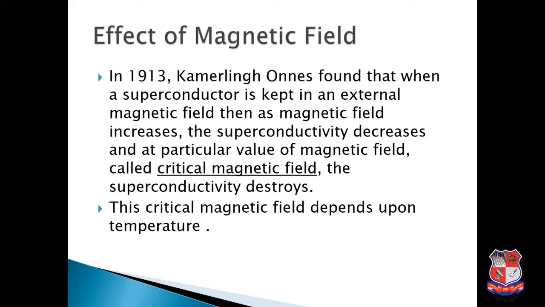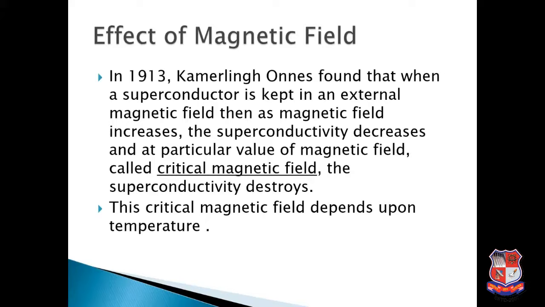Now the third property is the effect of magnetic field. In 1913, Kamerlingh Onnes found that when a superconductor is kept in an external magnetic field, then as the magnetic field increases, the superconductivity decreases, and at a particular value of magnetic field, called the critical magnetic field, the superconductivity is destroyed. This critical magnetic field depends upon temperature.